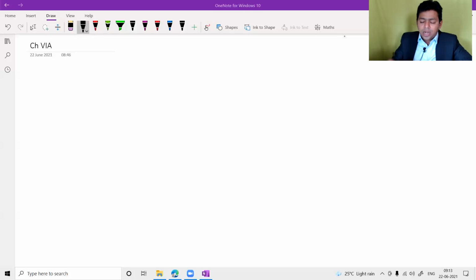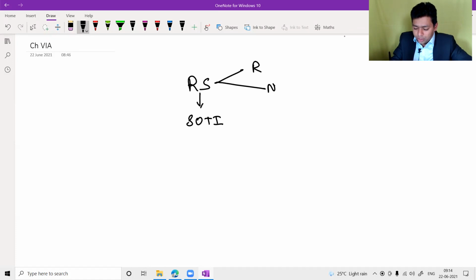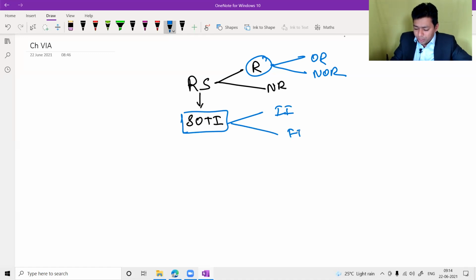So my dear friends, how do we start while computing the total income or gross total income? We always think about residential status first. Once residential status is determined, we will talk about the scope of total income of the assessee, which income is taxable in India. So far as residential status is concerned, the assessee can be resident or non-resident. And if the assessee is a resident, then he can become ordinary resident or non-ordinary resident. So far as scope of total income is concerned, there can be Indian income and there can be foreign income. For resident and ordinary resident, Indian income as well as foreign income is taxable. For non-resident, only Indian income is taxable. This is what you already know.